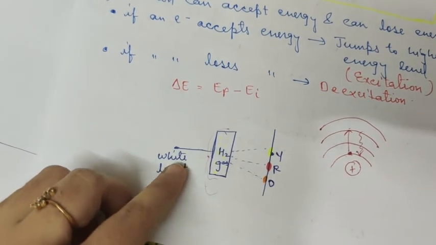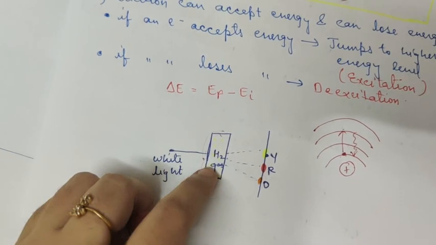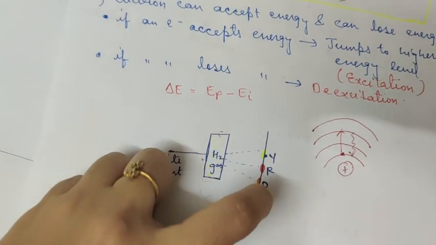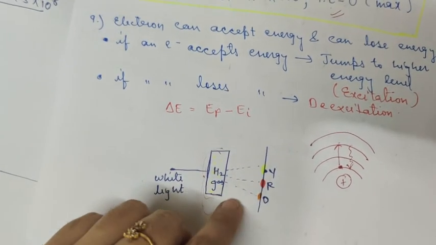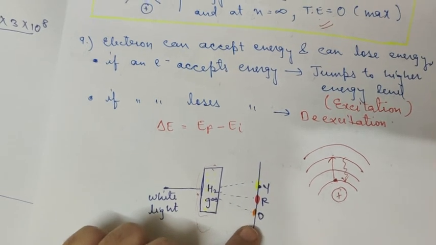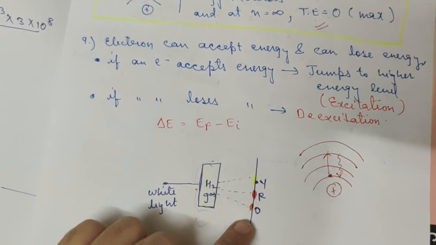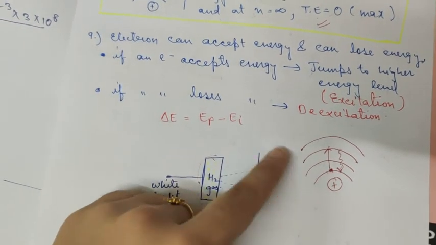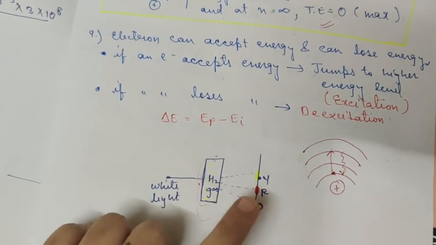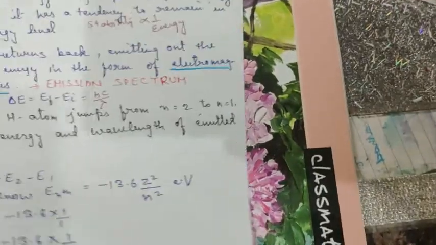So when white light is passed through hydrogen gas, it absorbs a few portions of the white light and emits only the ones which are not absorbed, and this type of spectra is known as line spectra or discrete spectra. And this is known as discrete because it is not continuous. It does not have all these 7 colors in it, the VIBGYOR. It has only a few colors, and such a spectra is known as discrete spectra.